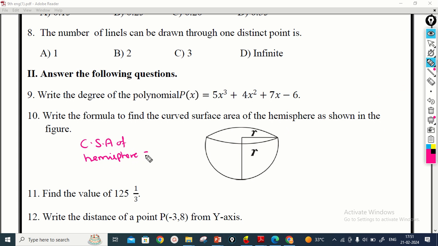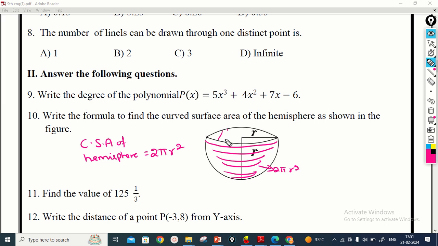The curved surface area of the hemisphere is equal to, this is the curved surface area, we have to take only this area. So this area is actually 2 pi r square. Therefore the curved surface area of the hemisphere is 2 pi r square.